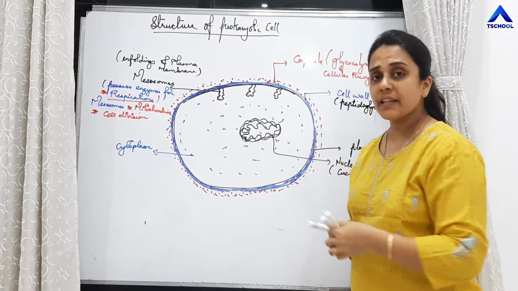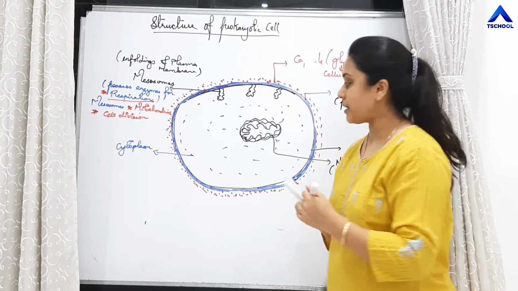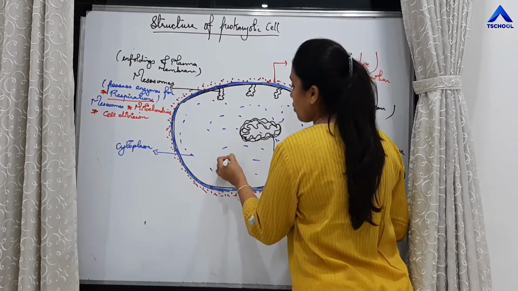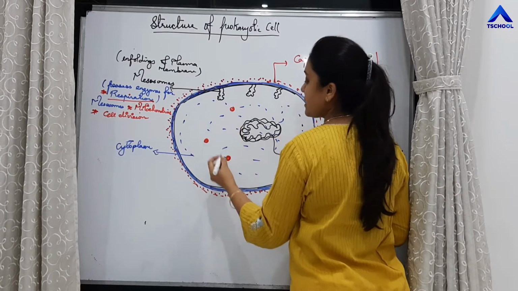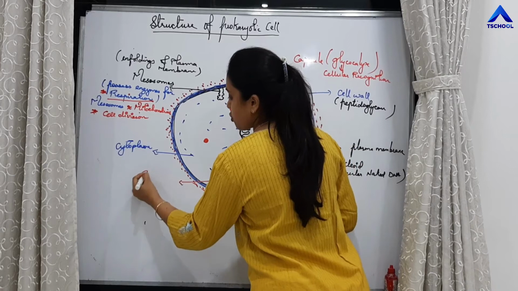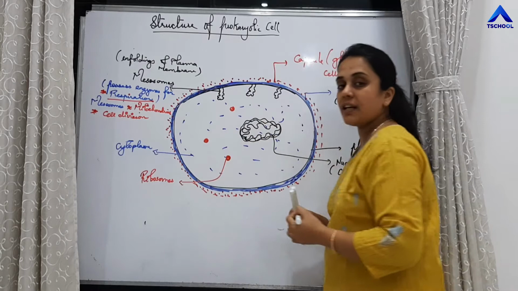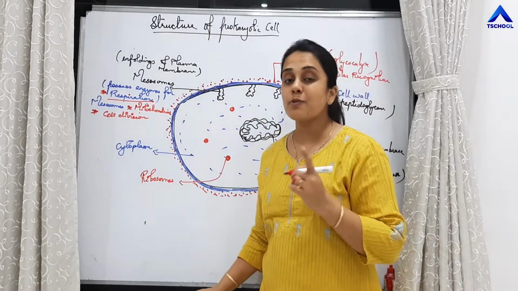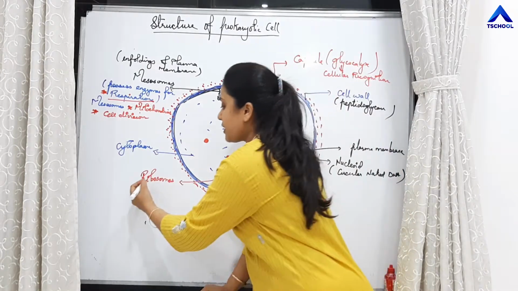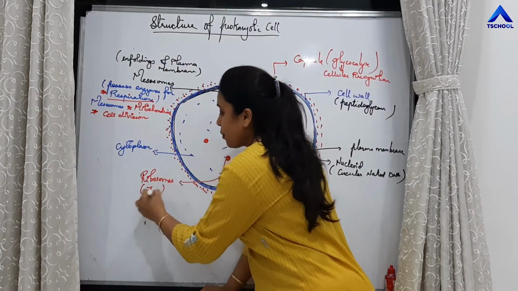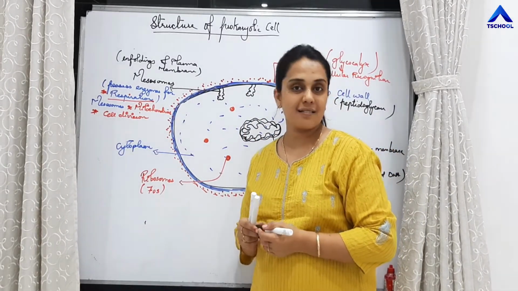Then no organelles are present in prokaryotic cells. There are no membrane bound organelles present. The only organelles which are present are called ribosomes. So prokaryotic cells only have ribosomes, and if you recollect, we have studied the types of ribosomes present in prokaryotic and in eukaryotic cells. The ribosomes which are present in prokaryotic cells are of 70S type, right?